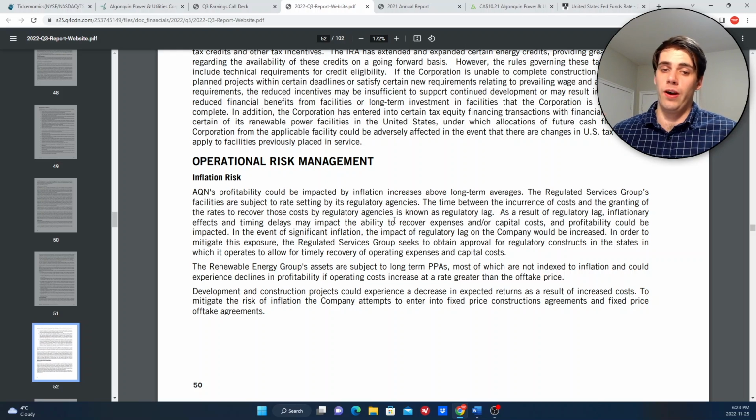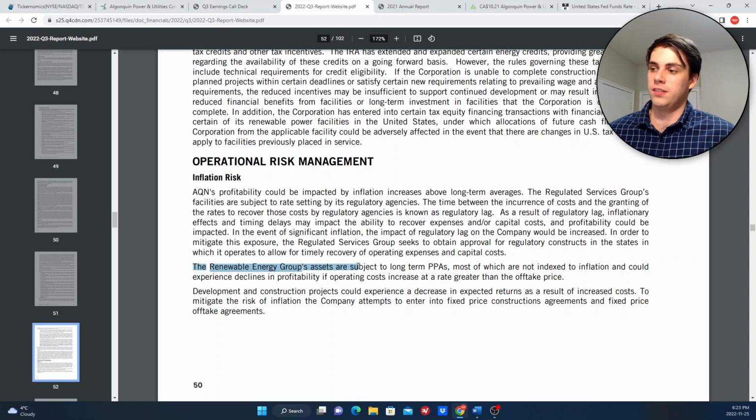So what I think AQN is, is a lesson in why you shouldn't get overly enticed by a high dividend or by a dividend growth stock. And also to understand the risks of investing in companies that have high debt balances in industries where they don't have the ability to increase prices at their own will, right? Such as regulated utilities. And even looking outside of regulated utilities, in their renewable energy group, you can see this detail here, which I thought was interesting.